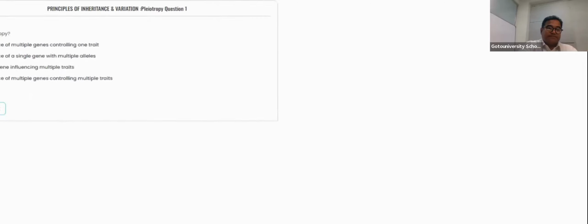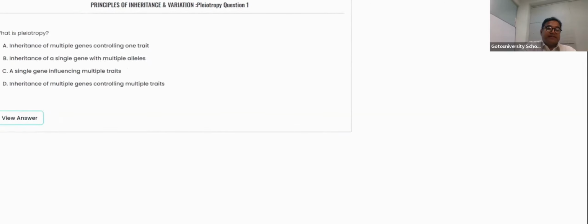So if you're talking about this particular place, can you see this? What is pleiotropism? Inheritance of the multiple allele controlling one trait. Inheritance of a single allele with multiple allele. So single allele influencing multiple trait. Okay, here single allele influencing multiple trait. Single gene doing the multiple trait. That is the correct information, right?